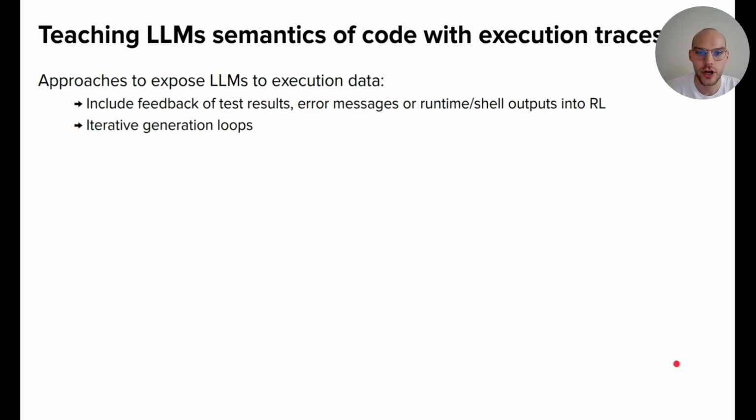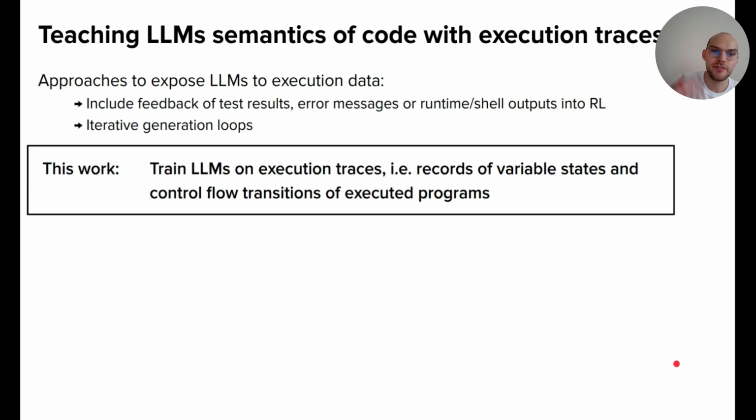And there are also other approaches to expose LLMs to execution data that aren't execution traces. For example, you could include feedback, which is already done, of test results, error messages, or runtime or shell outputs into reinforcement learning loops. Or you could set up iterative generation loops, similar to these agentic workflows, where the model executes the program, gets some feedback, and then modifies the program and executes it again. However, in this work, we focus on training large language models directly on execution traces. And I said already, these are records of variable states and control flow transitions of executed programs.